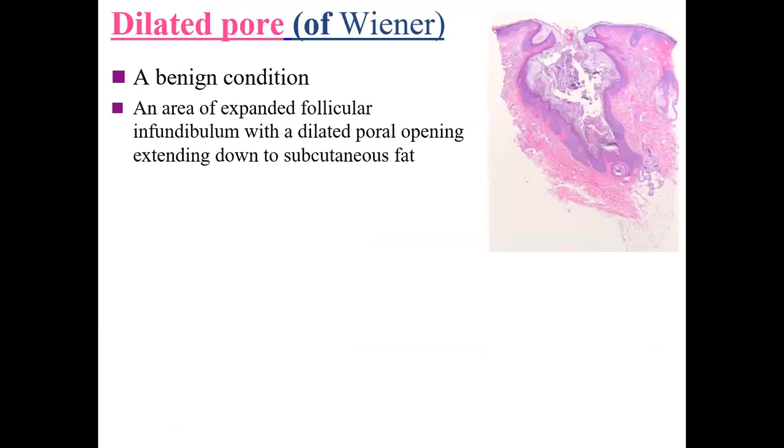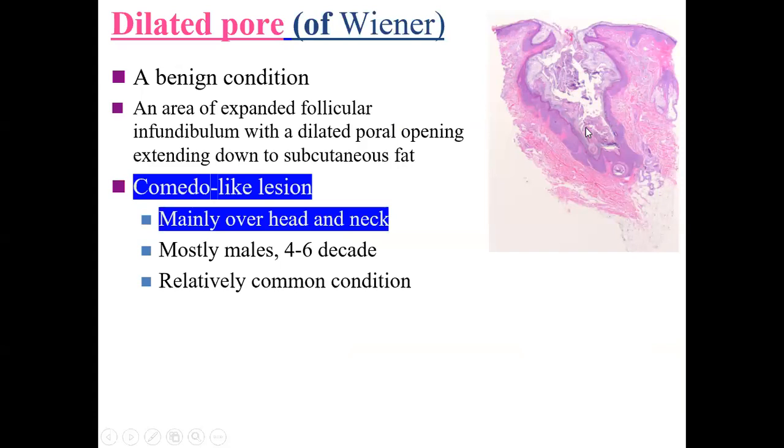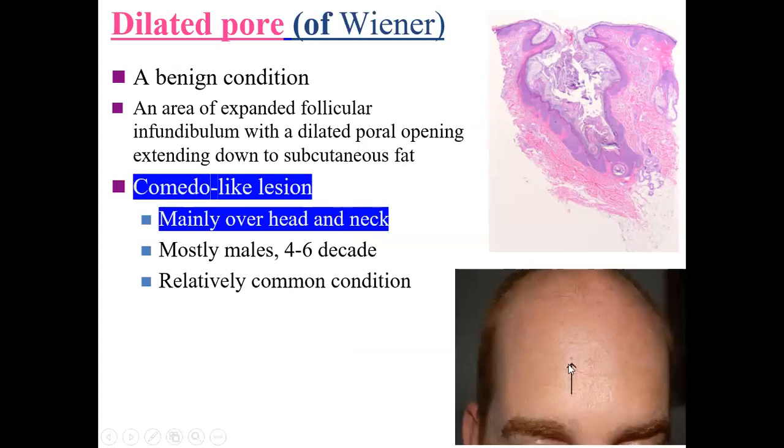Dilated pore of Winer is a benign condition, an area of expanded follicular infundibulum with a dilated pore opening extending down to the subcutaneous fat. Now, this is the dilated pore opening, which is extending down almost to the fatty layer. Clinically, it presents like a large comedo-like lesion, mainly over the head and neck area. This is the clinical presentation.